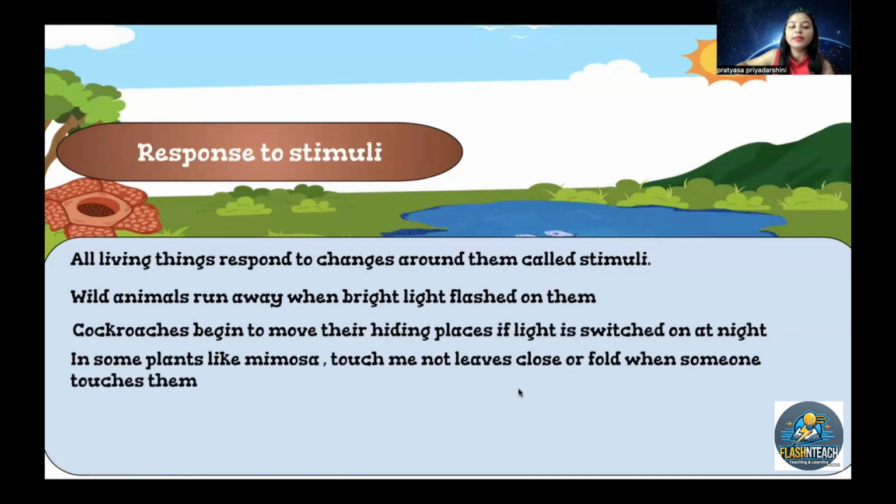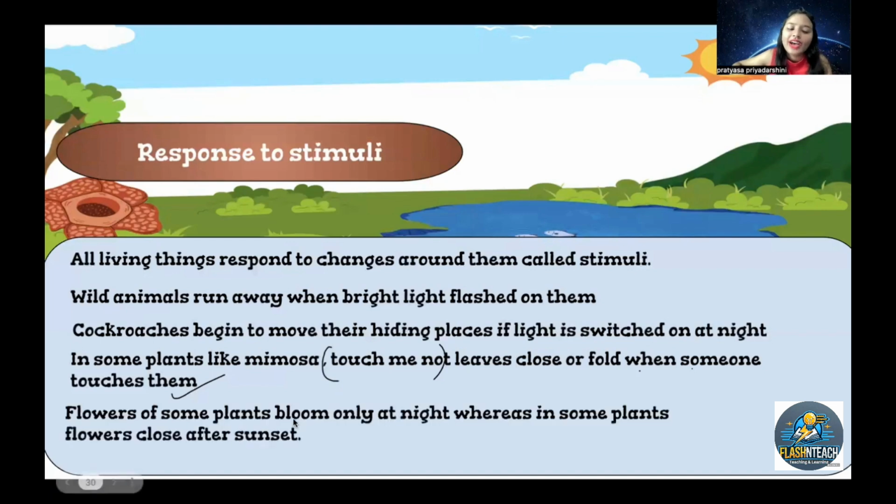In some plants like mimosa, the touch-me-not plant, leaves close or fold when someone touches them. When someone touches them, the touch-me-not just closes or opens, right? It also depends on them. And flowers of some plants bloom only at night, whereas some plants bloom only after sunset.